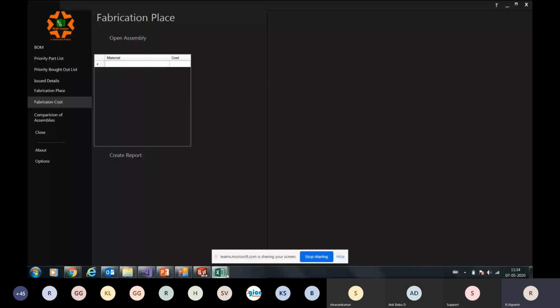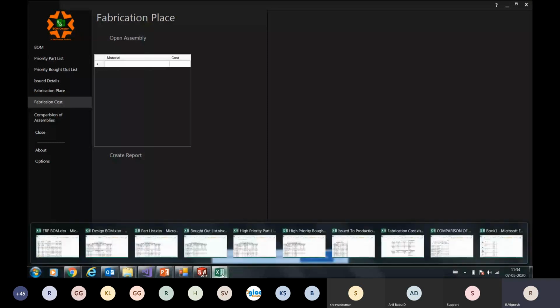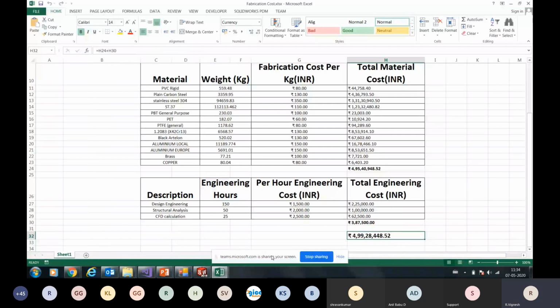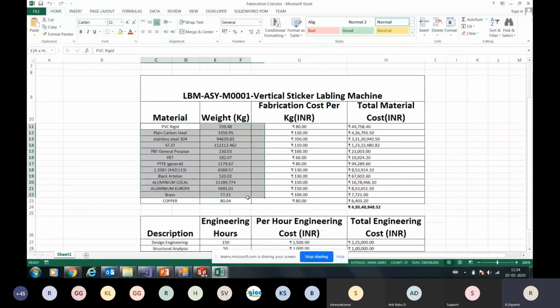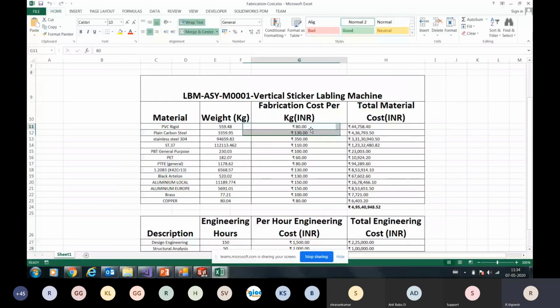So now this fabrication cost. We are getting the composition of the complete machine, right? And what we are looking at is that the user shall key in the per kg cost of the material fabricated. So per kg cost, when I say plain carbon steel, is 130 rupees a kilo. Okay.